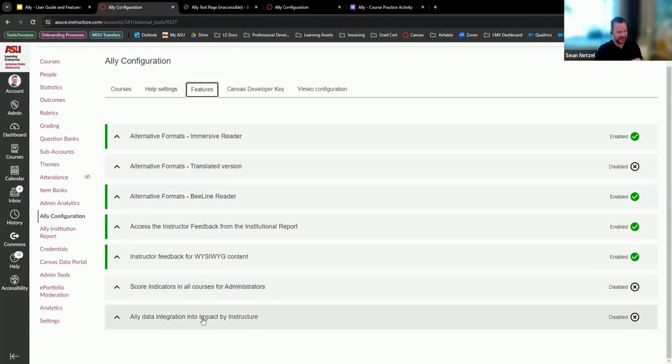I'm not even sure what this data integration is, to be honest, but this is default turned off. But you can change these as you please. And then there's two other features here. This is really for learning technologists. When they do the integration, this is where they put the developer key.